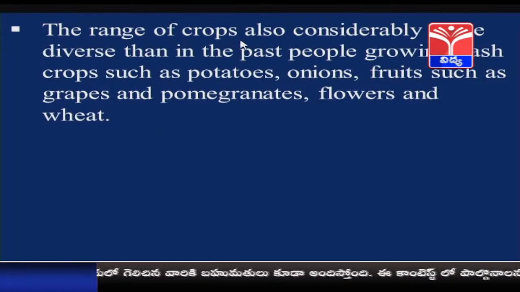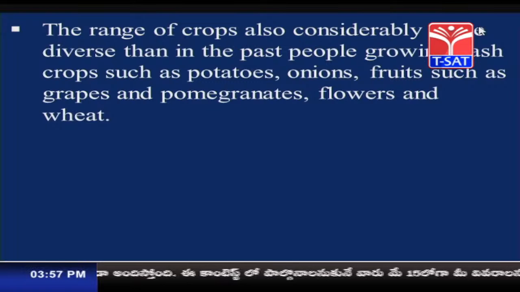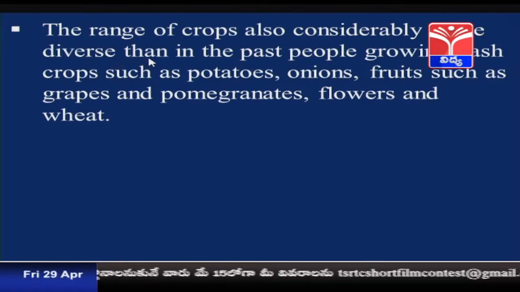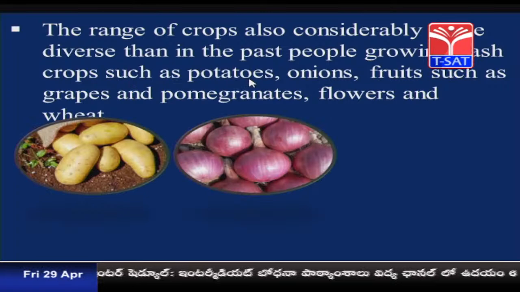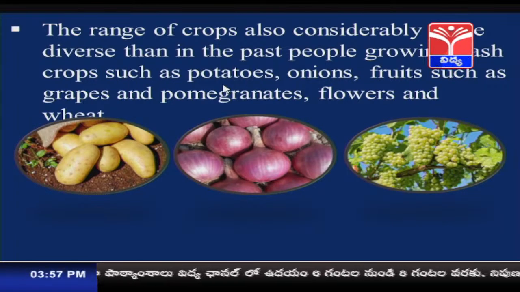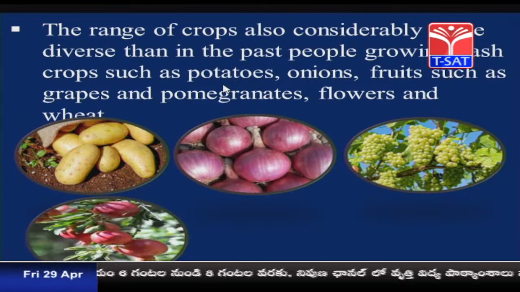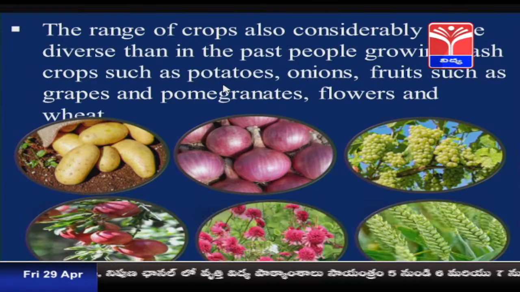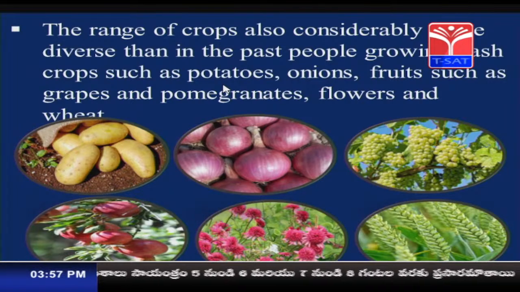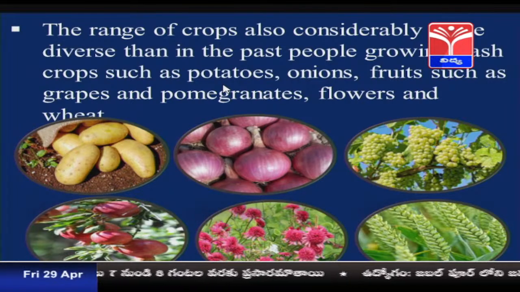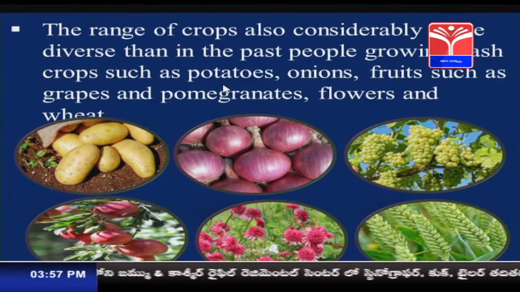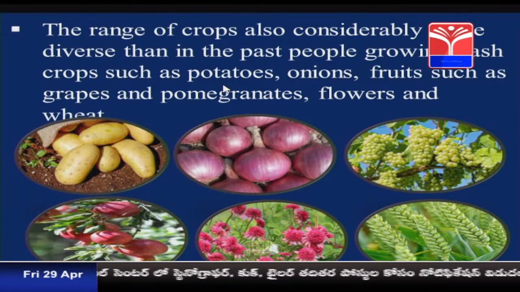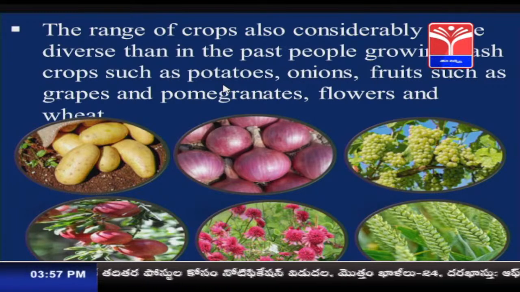The range of crops is also considerably more diverse than in the past, with people growing cash crops such as potatoes, onions, fruits such as grapes and pomegranates, and flowers as well as wheat. Earlier they used to grow only a few crops, but after this Adarsh Gram Yojana, they were able to grow so many other crops also. With that they were able to earn huge profits.